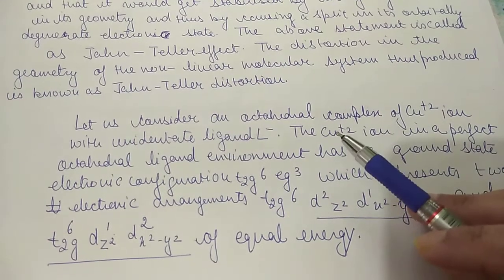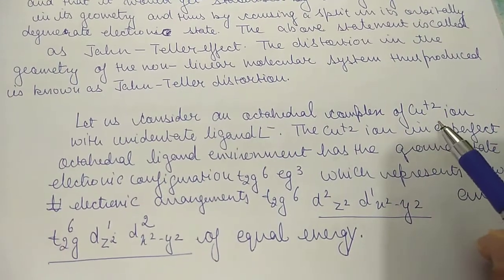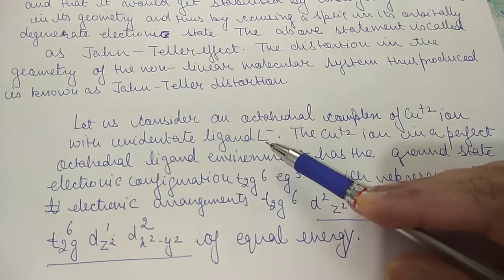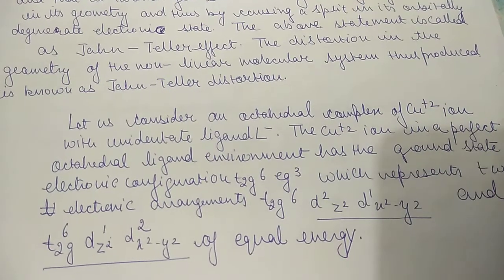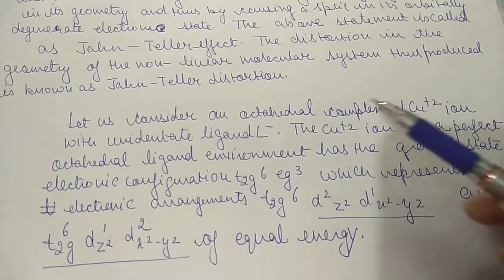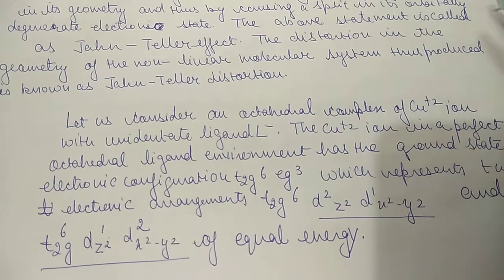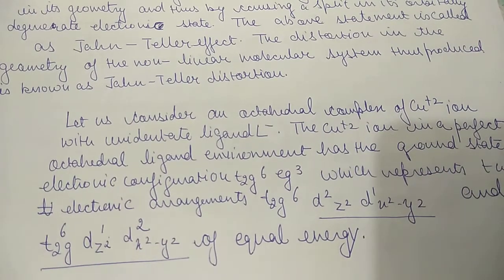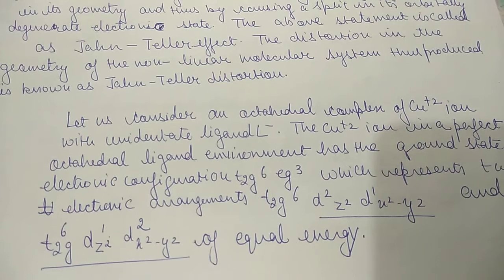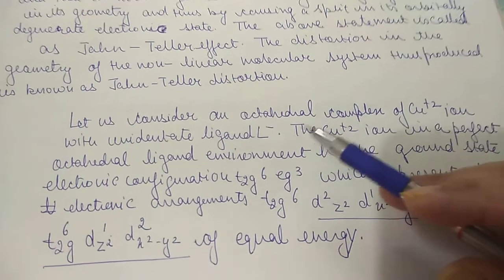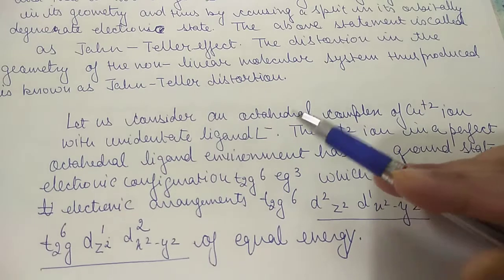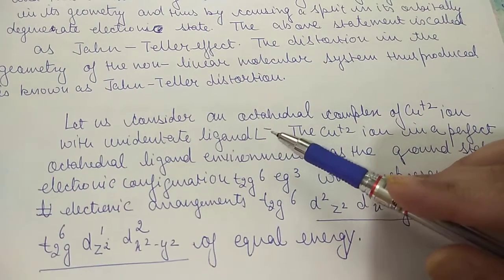Now let us consider an octahedral complex of copper ion with unidentate ligand L. There is an octahedral complex of copper, let us say a CuL6 kind of complex, and the copper ion is surrounded by unidentate ligand L negative.